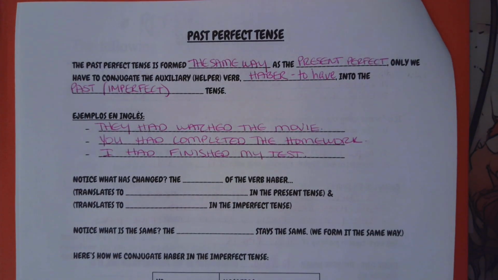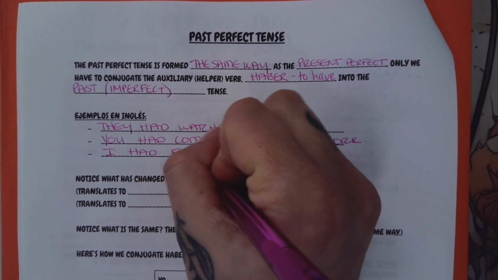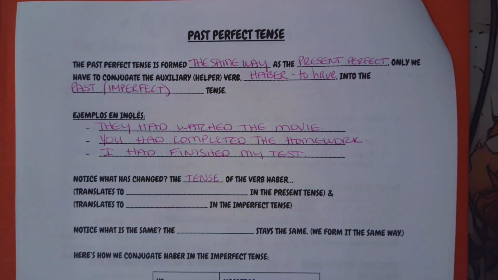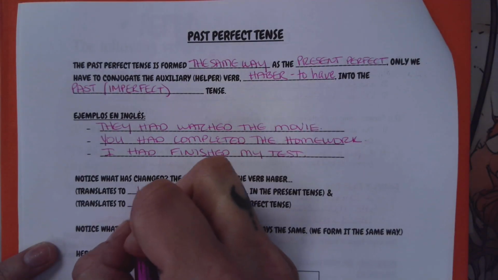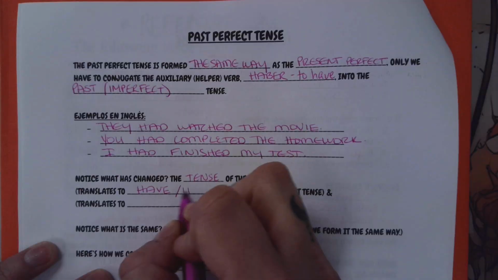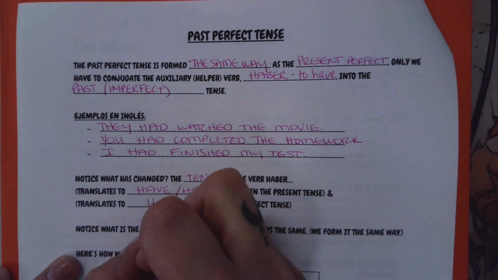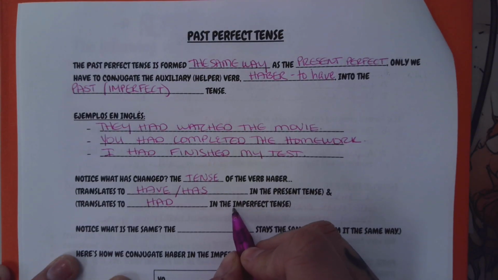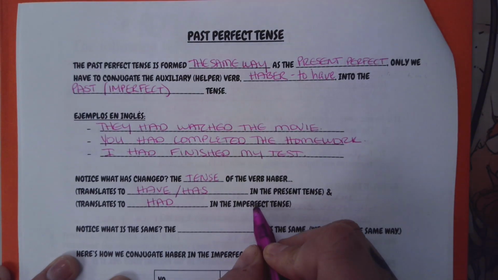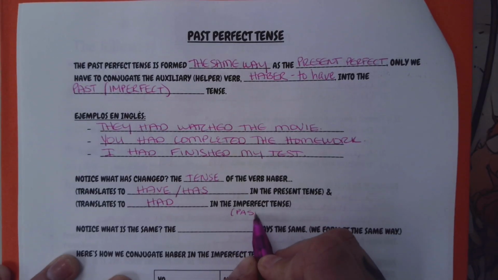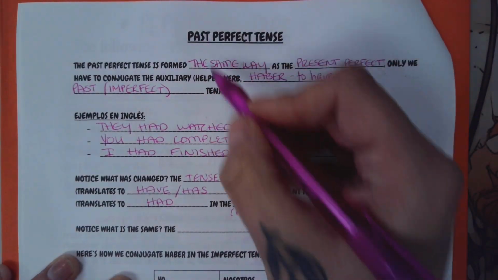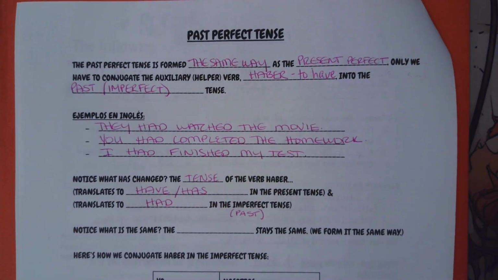All right, so let's notice what has changed here. The tense of the verb haber has changed, okay? In the present tense, when we conjugate haber, it's translating to either have or has. But when we are in the past tense, it's changing to had. And I'd like for us to just clarify here, because yes, it is going to be in the imperfect tense, but let's just jot down past here to keep that wording the same.